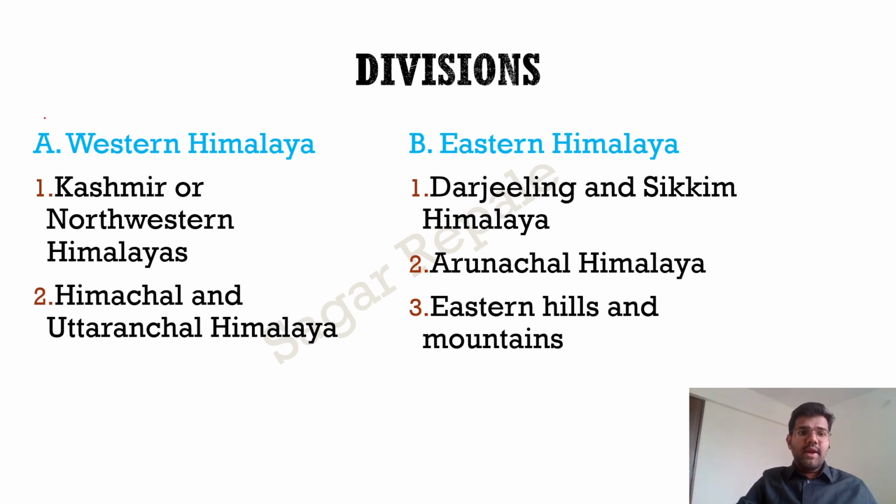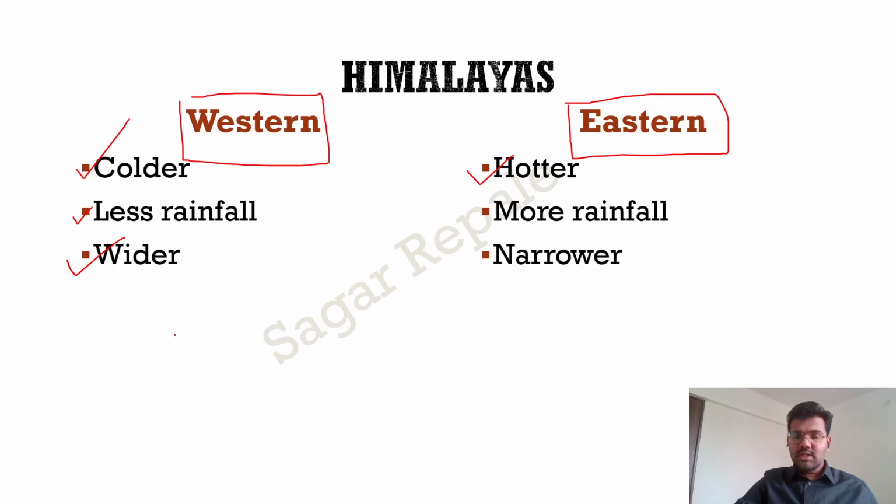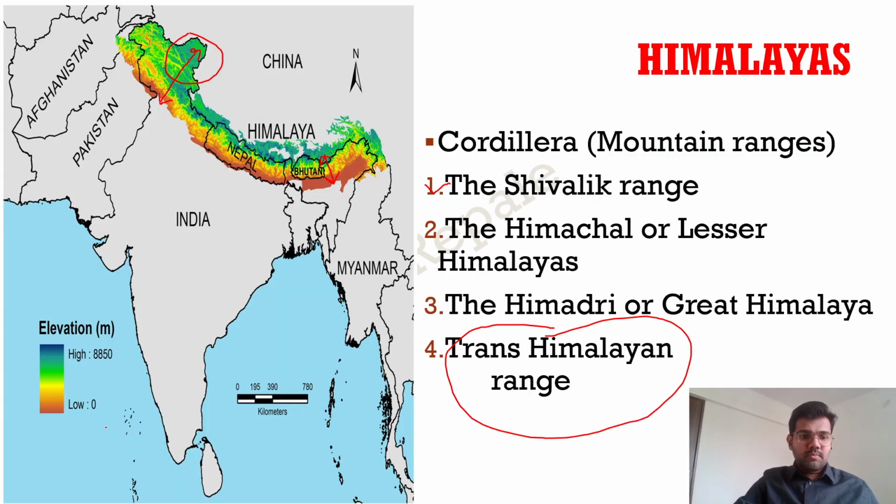Now we will divide the Western Himalaya. For study purpose, I'm just simplifying the syllabus. The Western Himalayas further can be divided into Kashmir or Northwestern Himalayas, and second, the Himachal and the Uttaranchal Himalaya.